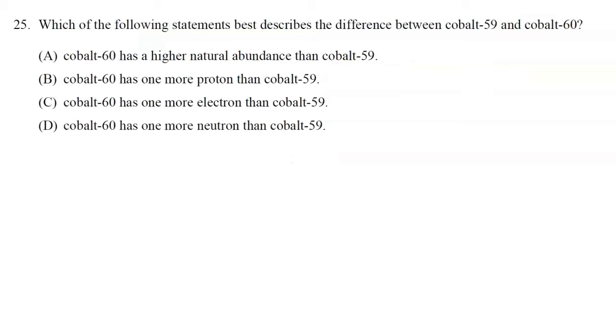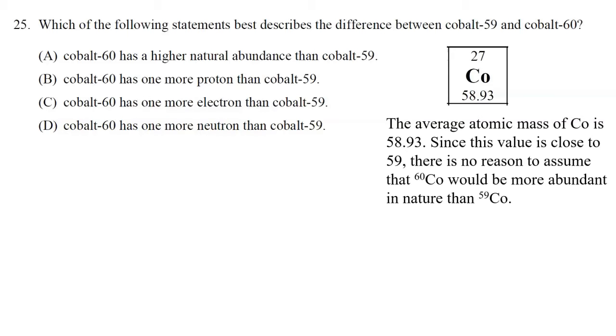All right, question 25. Which of the following statements best describes the difference between cobalt-59 and cobalt-60? Cobalt has an average mass of 58.93. Choice A says that cobalt-60 has a higher natural abundance than cobalt-59. But since the average atomic mass of cobalt is 58.93, and that value is close to the number 59, then there's no reason to assume that cobalt-60, which is heavier than that, would be more abundant. Most likely, cobalt-59 is the most abundant isotope because 58.93 is close to 59.